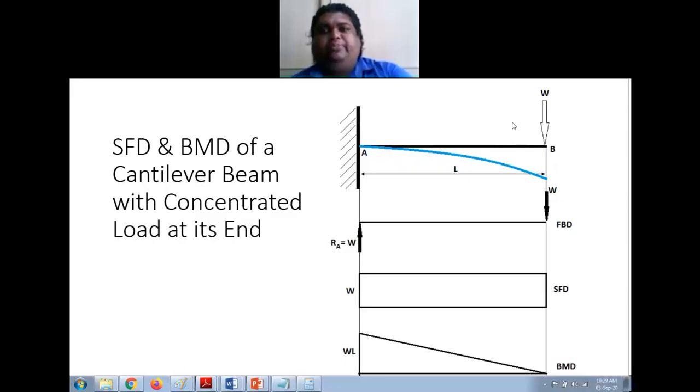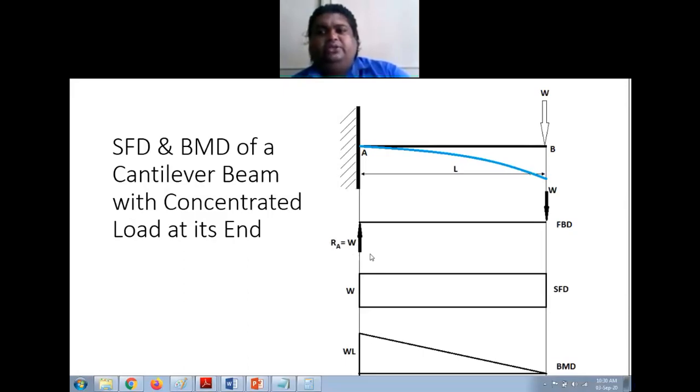Now, how to draw the BMD and SFD for this? First of all, you need to find the reaction. For a cantilever beam with point loads, the reaction will always be equal to the sum of all the forces. So you need to find the force here, and that will be equal to the reaction here, right? Here I have only one force, W, and this will be Ra.